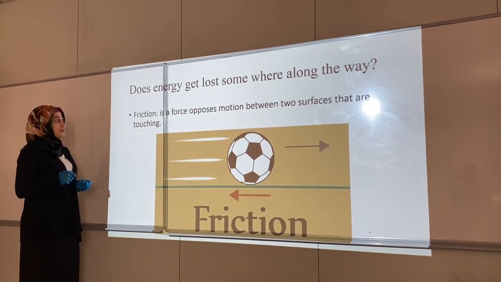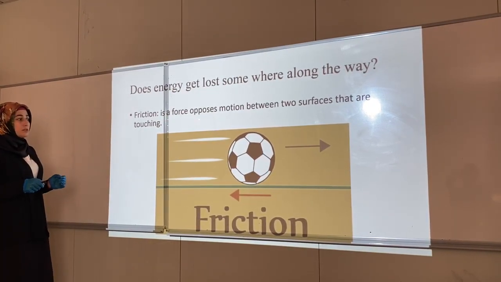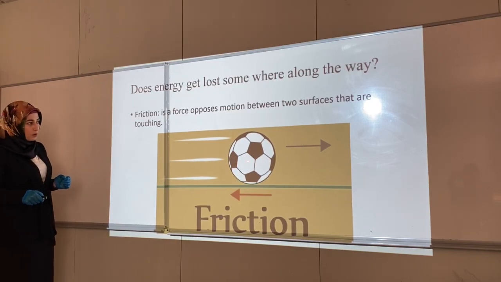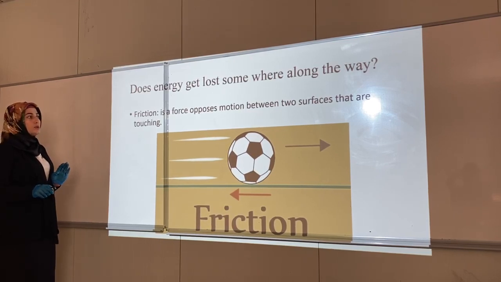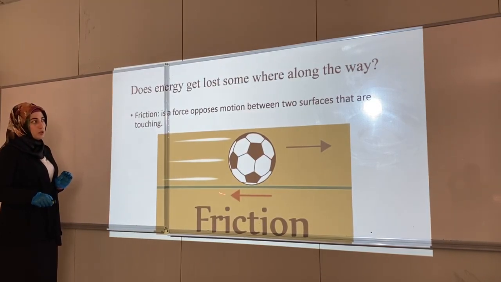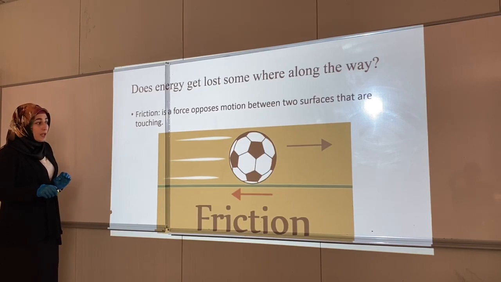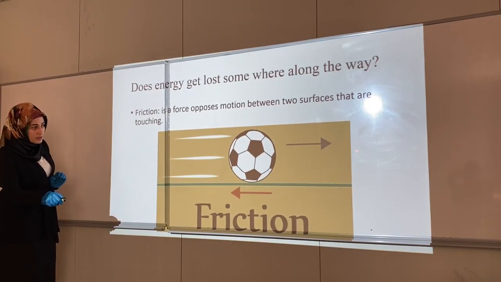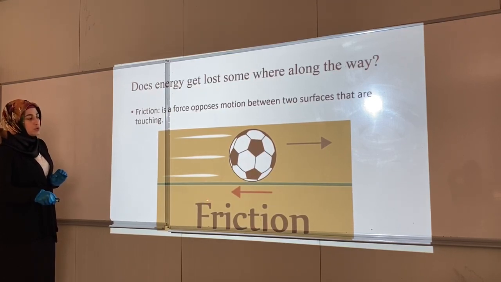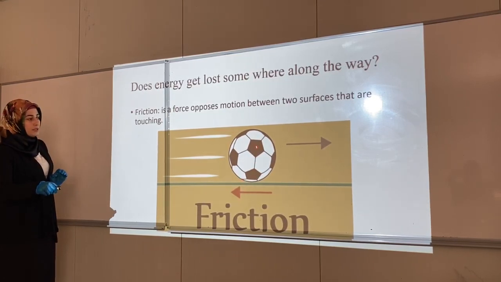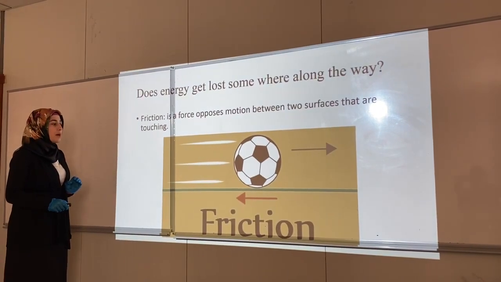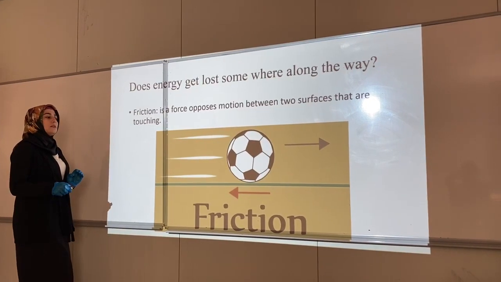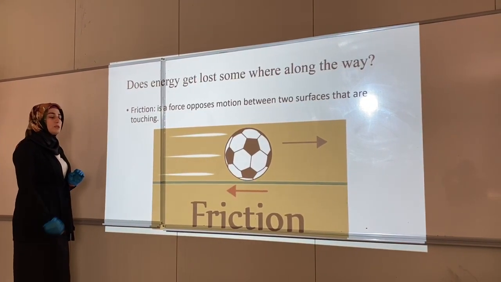So, we have to know what friction is. Friction is a force opposite to motion. Look at this ball, it moves to this side, and the force of friction is to this side. Between two surfaces that are touching, the ground and the ball, the ball moves to this side and the friction is to this side. And some of the energy becomes thermal energy because of this friction.